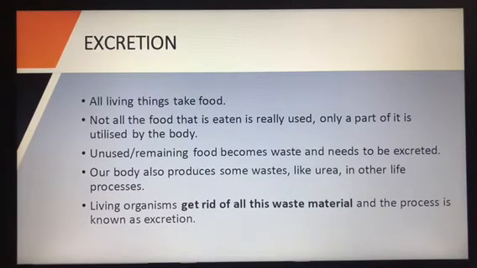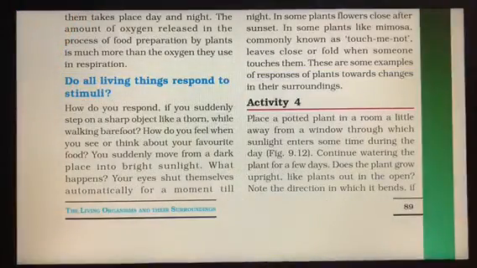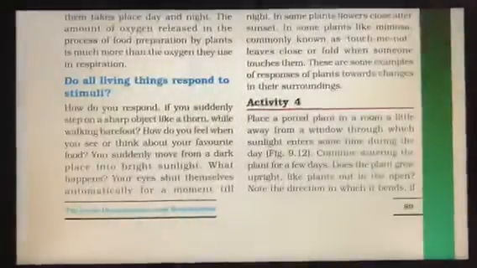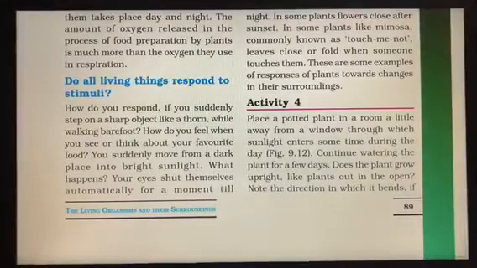Now there is another activity which I will be giving you today. Now today's activity, let me tell you what you have to do. These activities are very small, which you can do at home and observe. So children, please do these activities. Activity number 4: place a potted plant in a room a little away from the window through which sunlight enters sometime during the day. You can see this in your textbook on page number 89, figure 9.12.